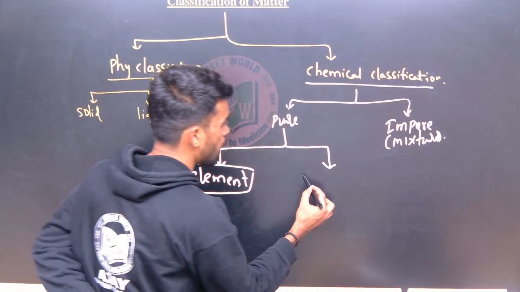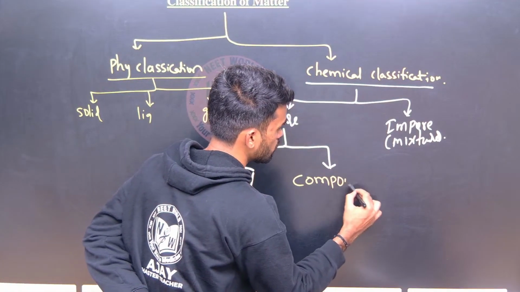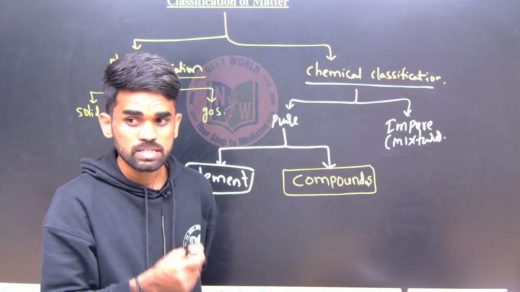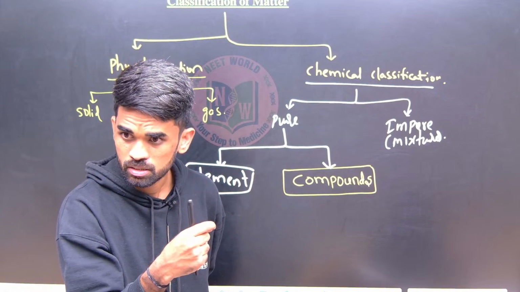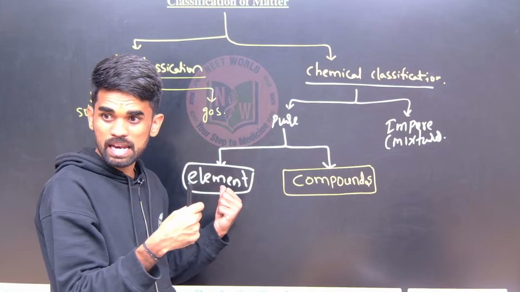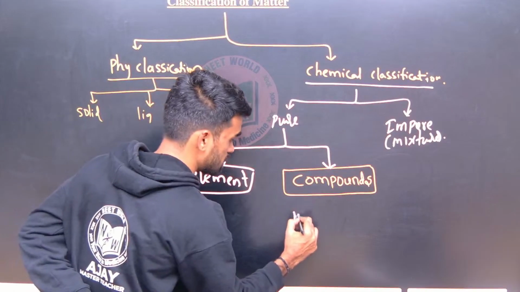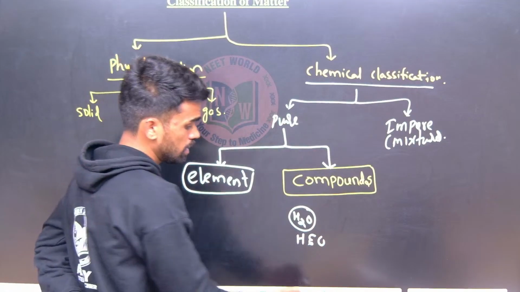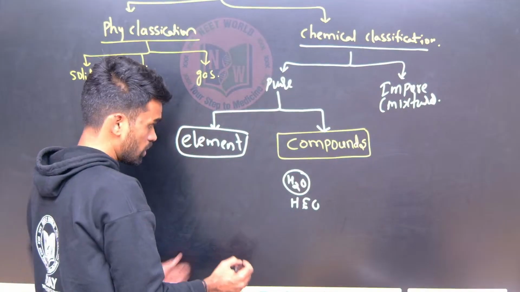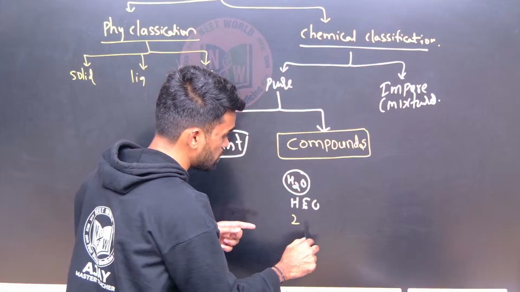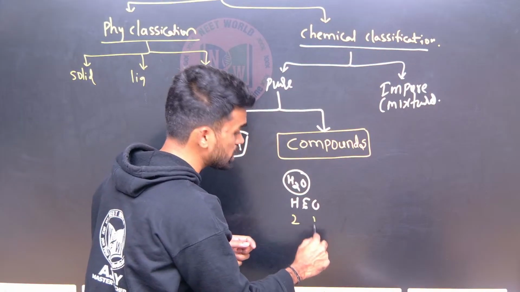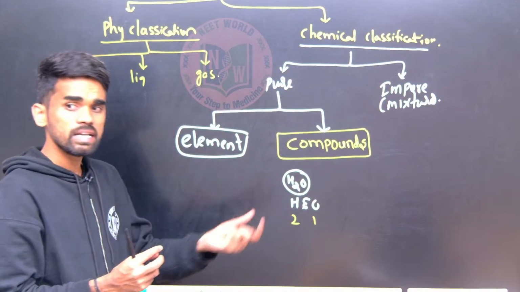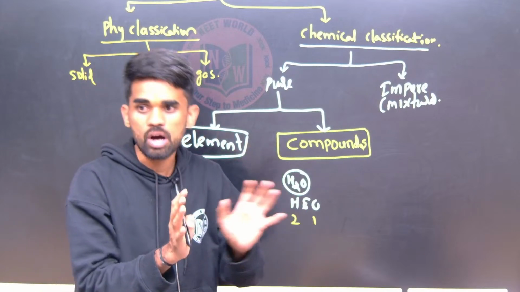Like that, we also have something called compounds. Something like water, is it a compound or not? Yes, water is composed of elements, like atoms. Water contains hydrogen atoms and oxygen atoms in a fixed ratio. I will tell you what this fixed ratio is: 2 hydrogen atoms and 1 oxygen atom. We will discuss that in the law of conservation of mass and related topics. So water has a fixed composition of hydrogen and oxygen.